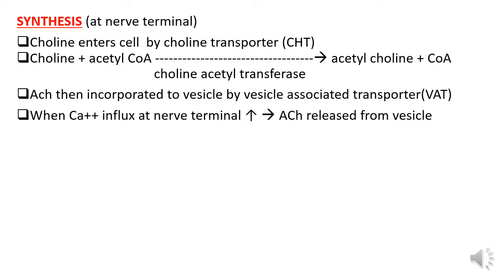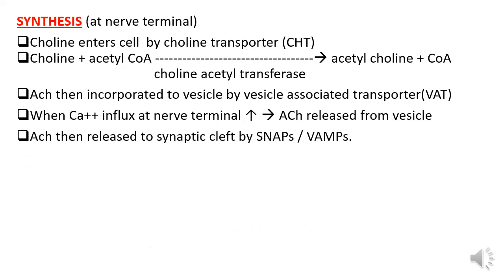When calcium influx at nerve terminal increases, acetylcholine is released from vesicle. Acetylcholine is then released to the synaptic cleft by the SNAP and VAMP.